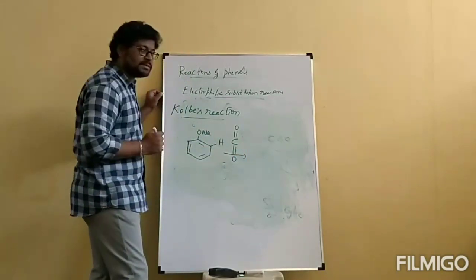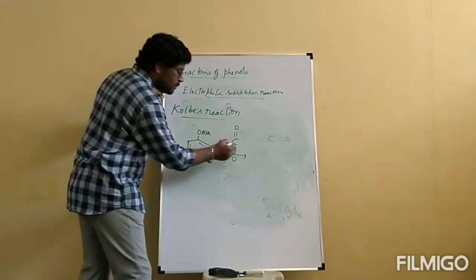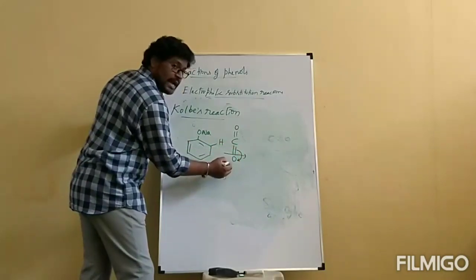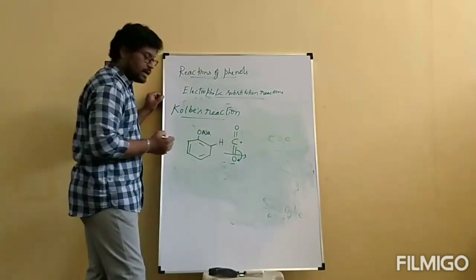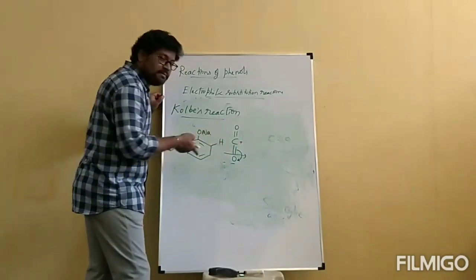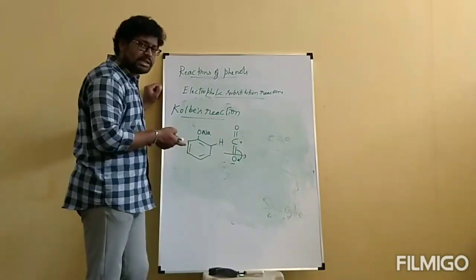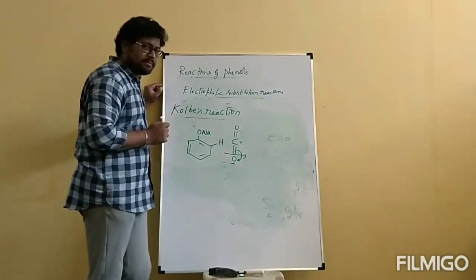Between carbon and oxygen, which is more electronegative? Oxygen. So the bond shifts towards oxygen, and oxygen gets a negative charge while carbon gets a positive charge, as the pi bond shifts to oxygen.